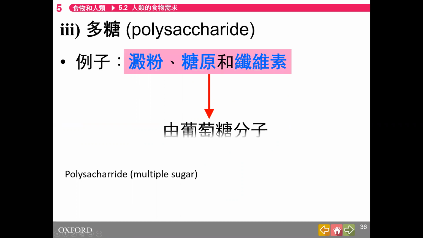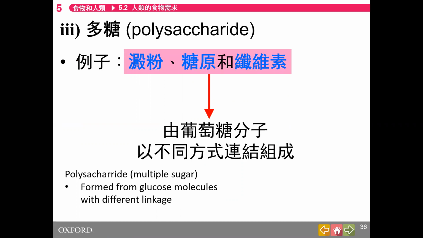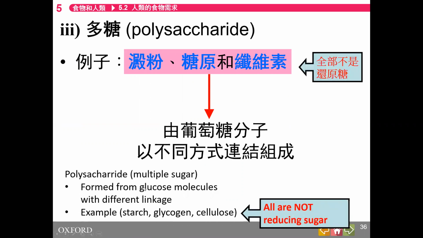Starch, glycogen, and cellulose. Polysaccharides are formed by glucose molecules with different linkage. For example, we have starch as one, glycogen, and cellulose, 3 polysaccharides. All are not reducing sugar.